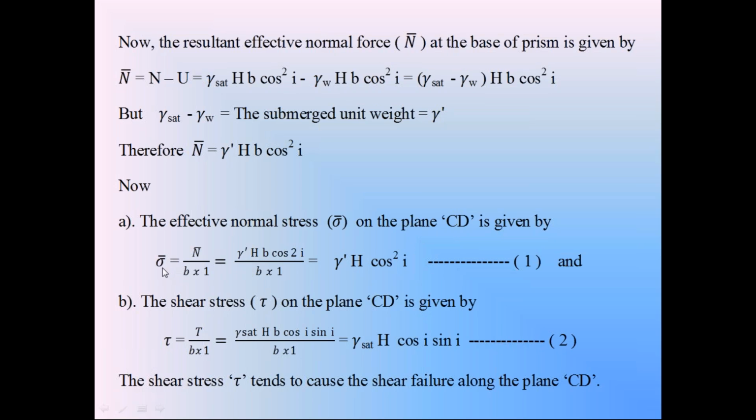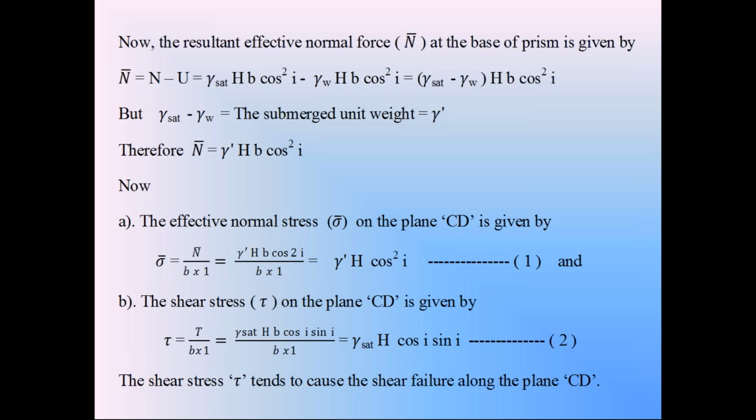Sigma dash, the effective normal stress, is equal to the effective normal force N dash divided by the area of the surface CD, which is B into 1. N dash is gamma dash H B cos square i, divided by B into 1. So you will get sigma dash is equal to gamma dash H into cos square i. This is the effective normal stress in the seepage flow condition.